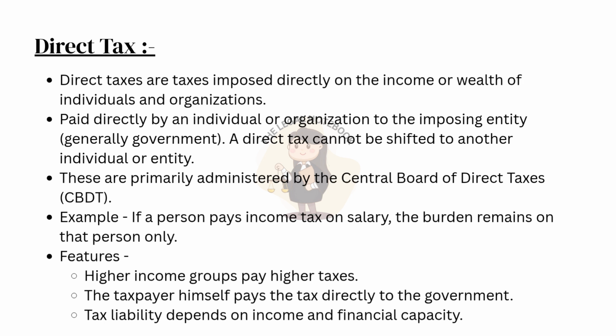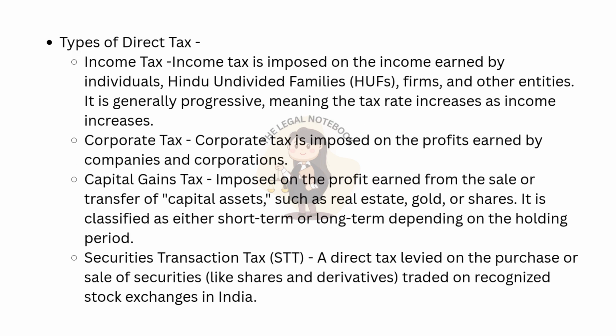Features: higher income groups pay higher taxes. The taxpayer himself pays the tax directly to the government. Tax liability depends on income and financial capacity. Types of direct tax. Income tax. Income tax is imposed on the income earned by individuals, Hindu undivided families, HUFs, firms, and other entities. It is generally progressive, meaning the tax rate increases as income increases.